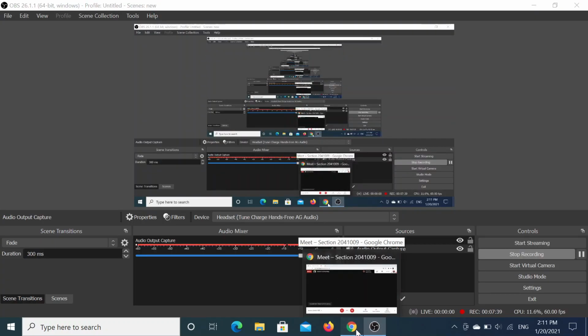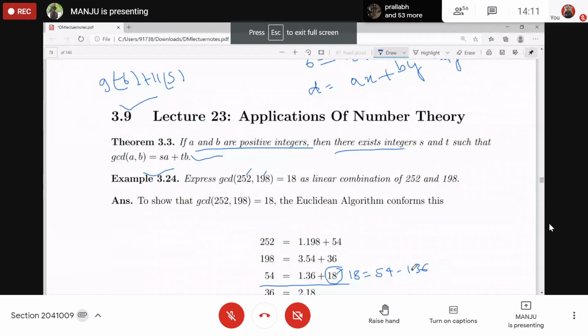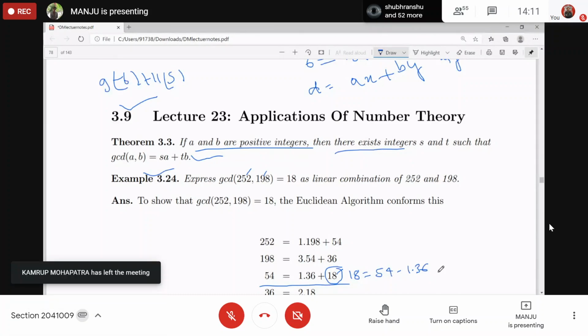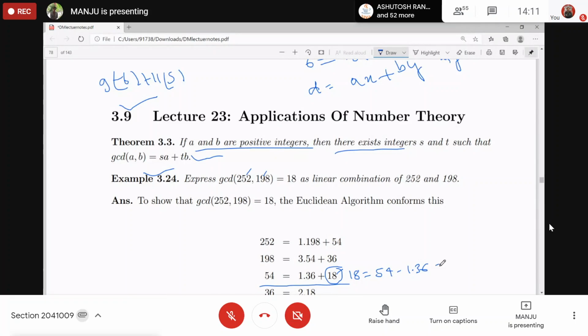Now, if it is 1 into 36, you can just write 36. Otherwise, if it would be 2 into 36, then 2 will remain as it is. You will not multiply 2. Okay? So here it is 1 only, so I'm just writing 36 only, right? Now, in place of 36, you can take the value of 36 from equation number 2 and put it here.